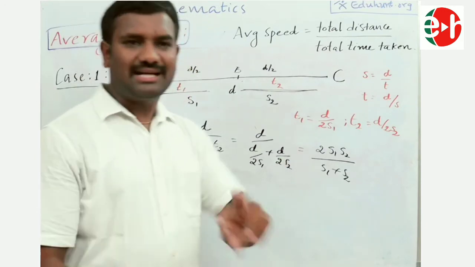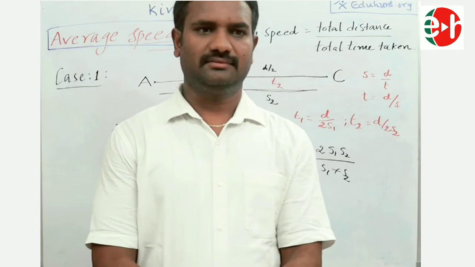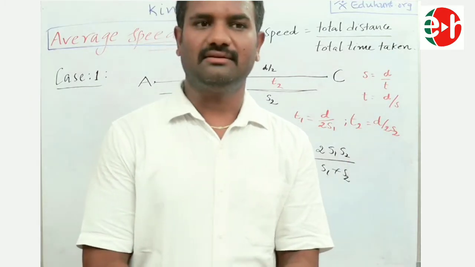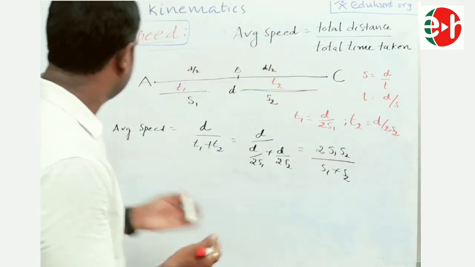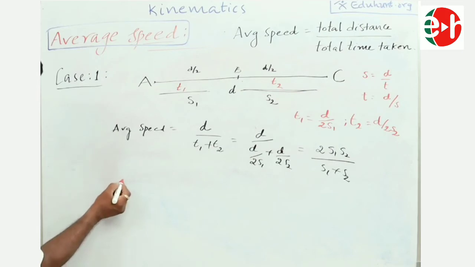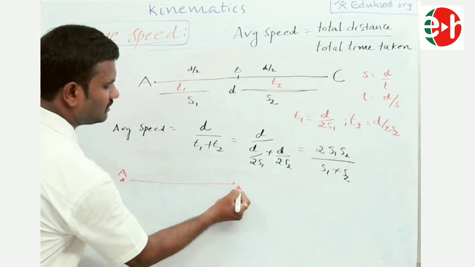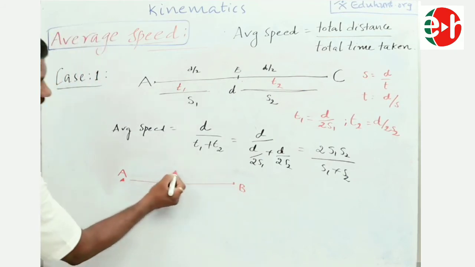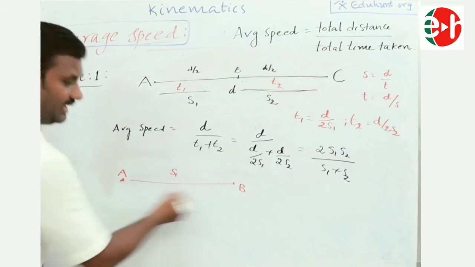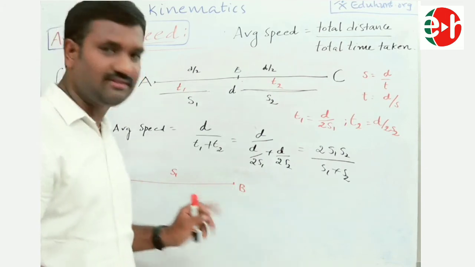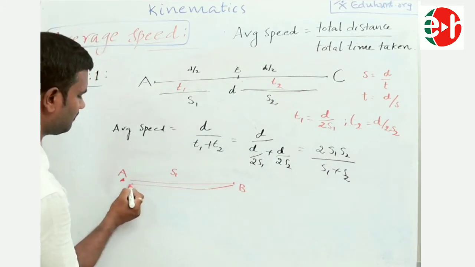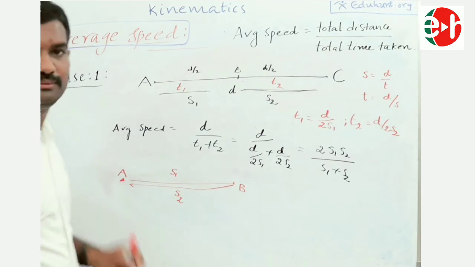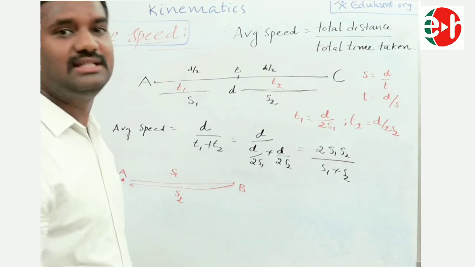This question can be asked in another manner also. The same question can be asked in another manner. I'll explain that second type of questioning. Let us see now. For example, a boy starts from A and reaches some point B with a speed S1, and he returns from B to A with the speed S2. Now the question is, what is his average speed?